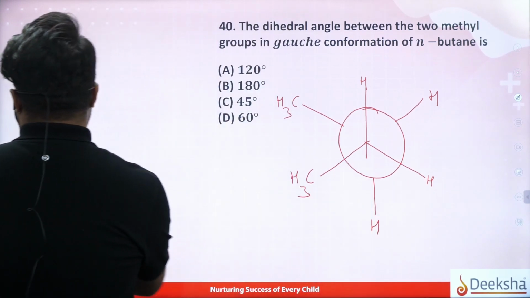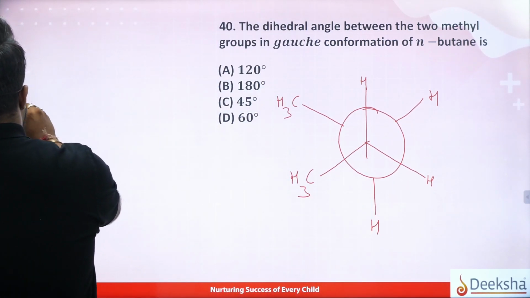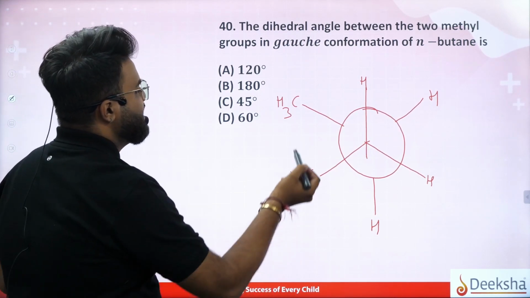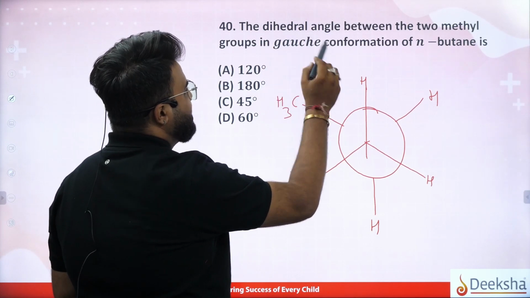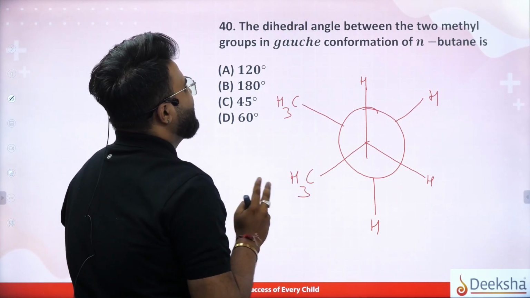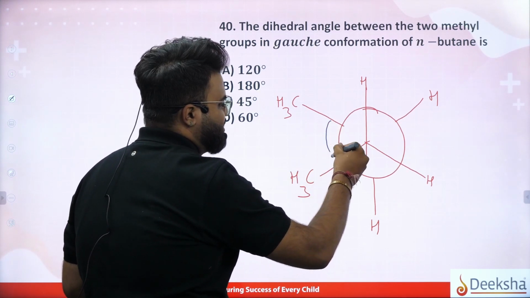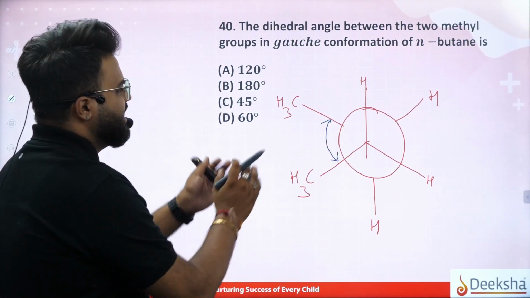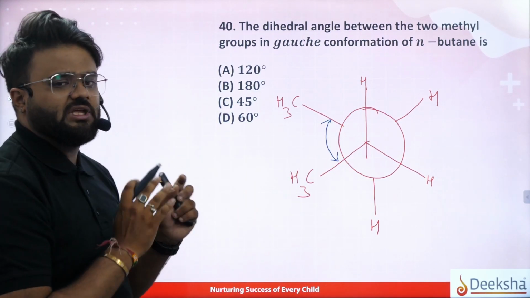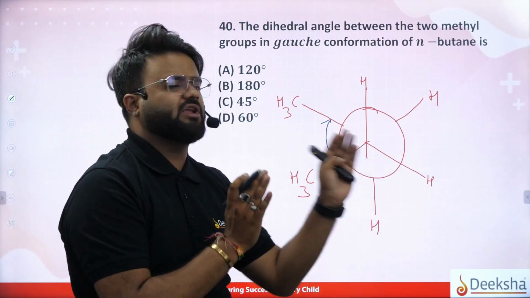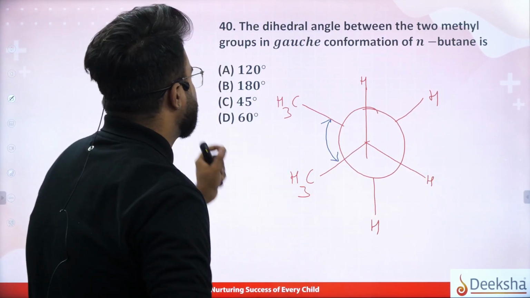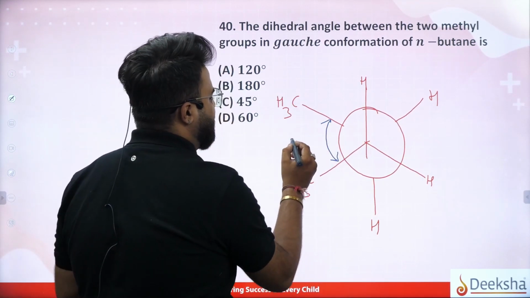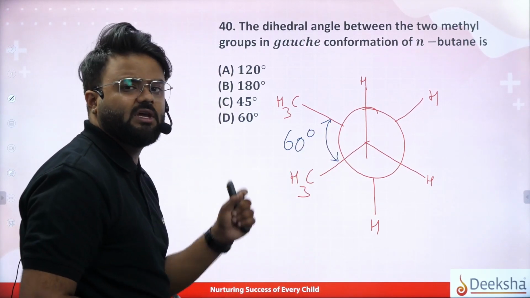What are they asking? One second, I'll use a different color. Now they're asking for the dihedral angle between two methyl groups. So what is the angle between these two methyl groups? When you see this gauche conformation, everything is at a certain angle. It is neither a smaller angle nor an equilateral one. So in the gauche conformation of butane, the dihedral angle between the 2 methyls will be 60 degrees.